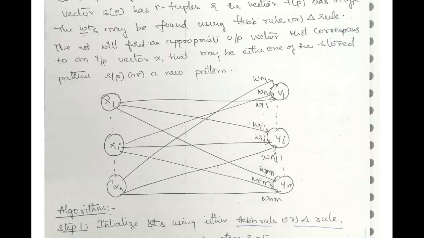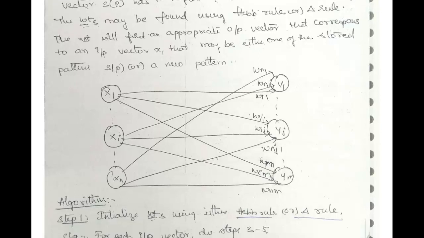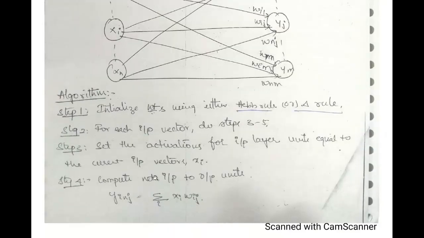So this diagram you might be familiar with, which we have studied earlier. That is the concept of associative memory, where all the inputs are linked to all the outputs so that you can have a better output. Further moving towards the algorithm, step 1: here we initialize the weights using Hebb's rule or the delta rule.